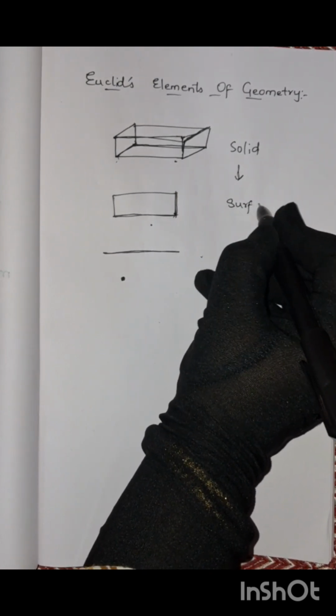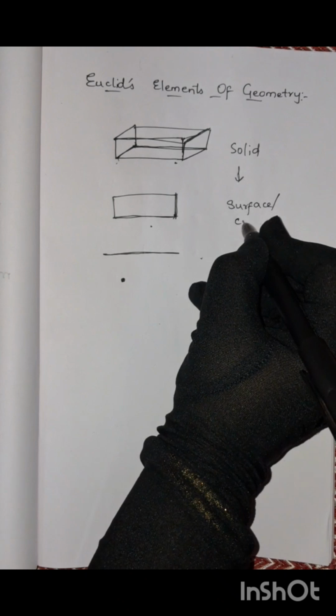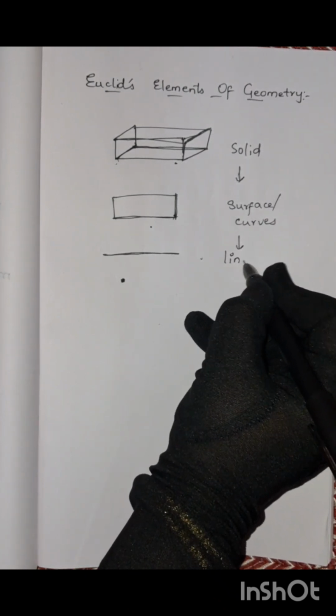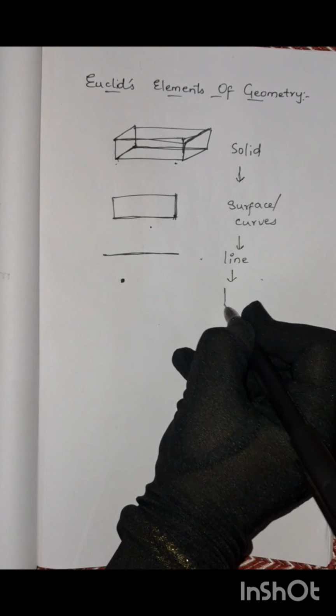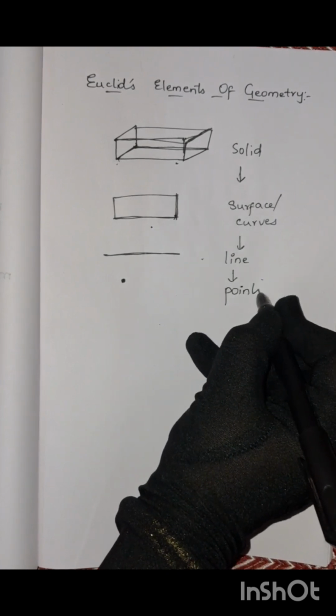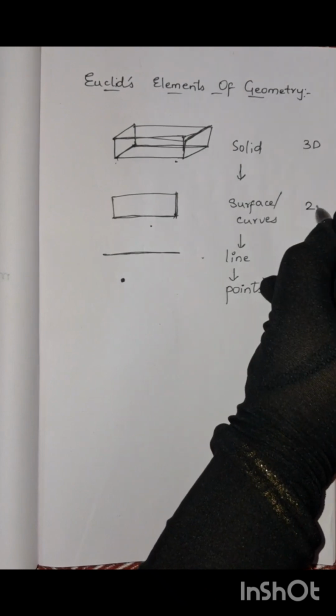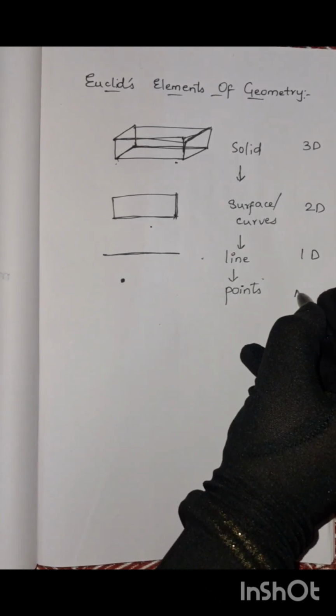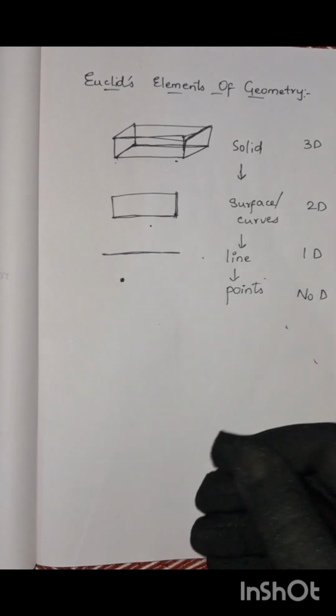So this is a solid, and this is a surface, or we call it curves, and then it is a line, and then it is a point. So this is a three-dimensional figure, and this is a two-dimensional figure, this is a one-dimensional figure, and this is no dimension, right?